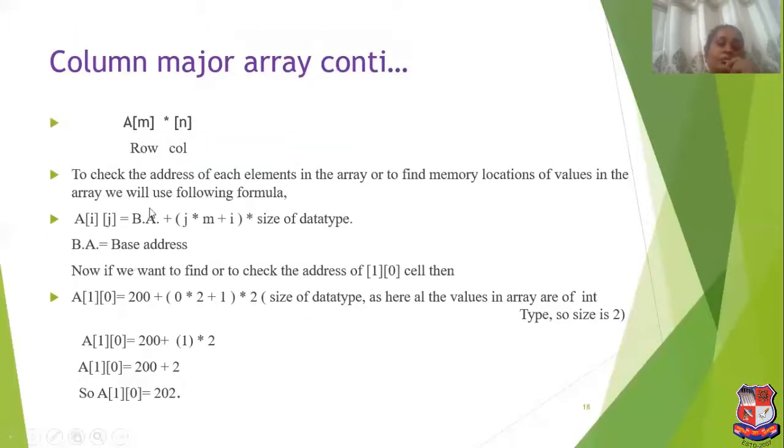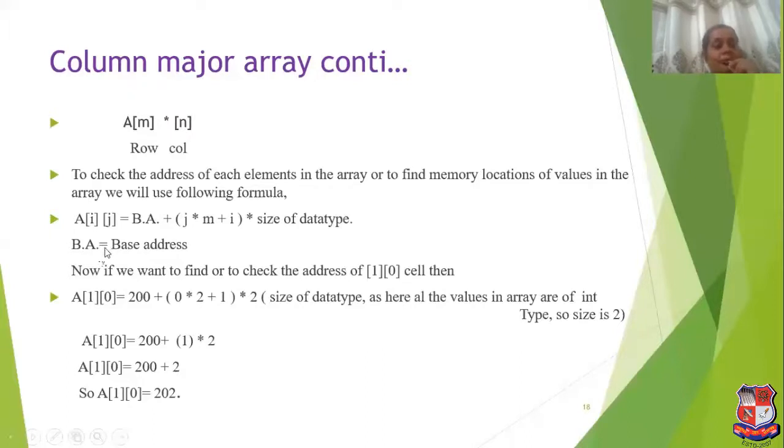Here is the formula to calculate the address of each cell. The only difference is that we are going to use j into m plus i. In row major array we have taken i into n plus j into size of data type, and in column major array we have taken base address plus j into m plus i into size of data type.